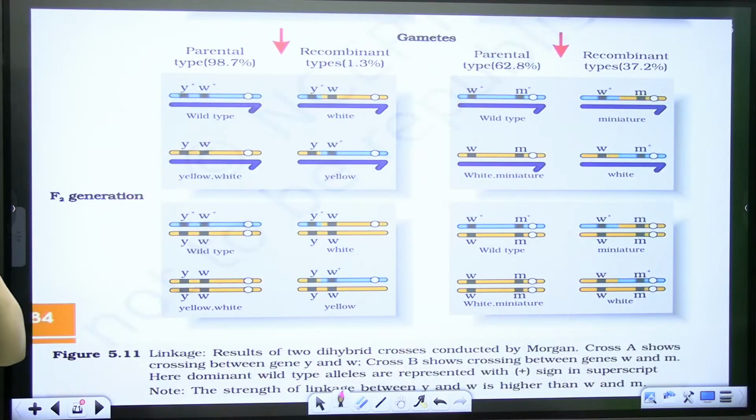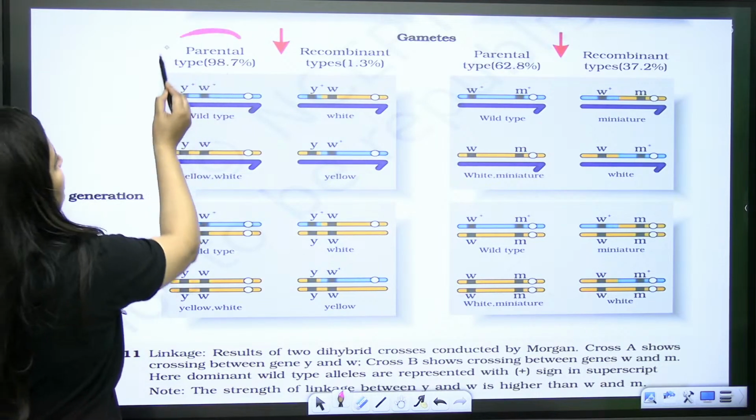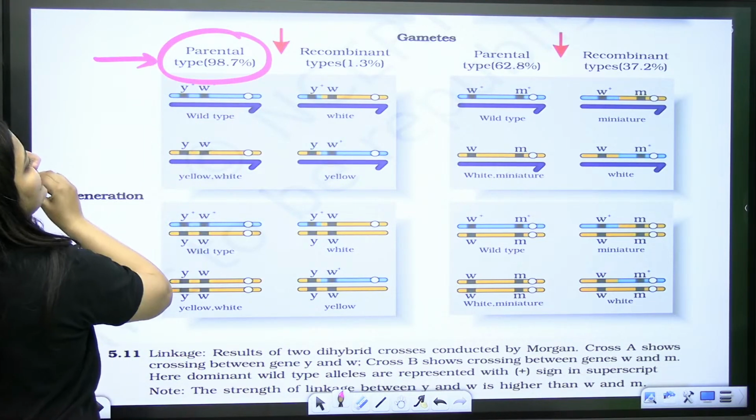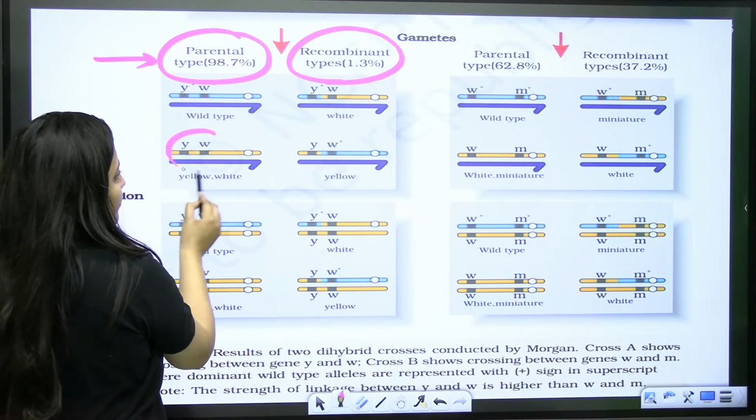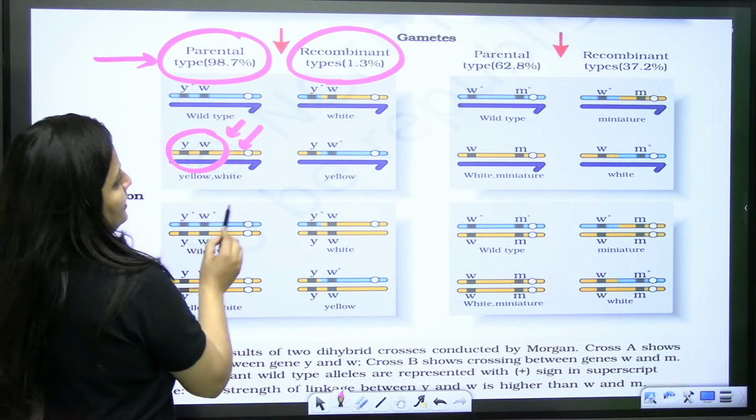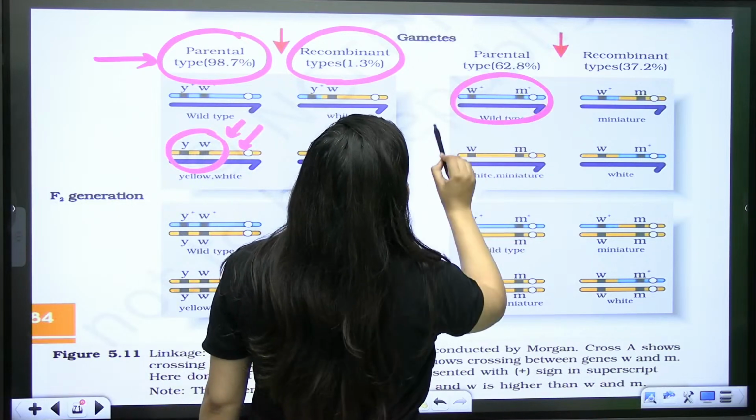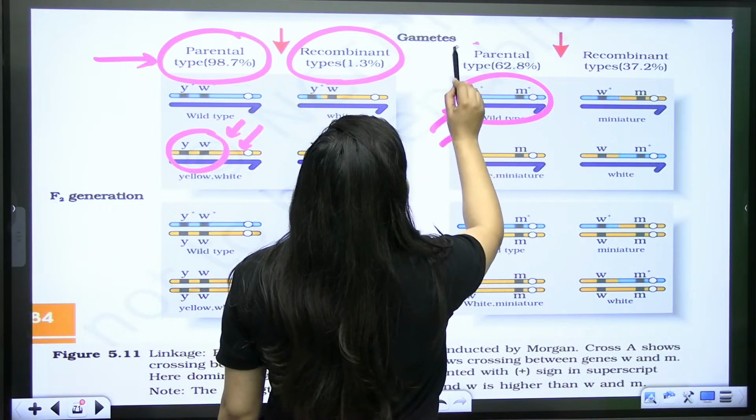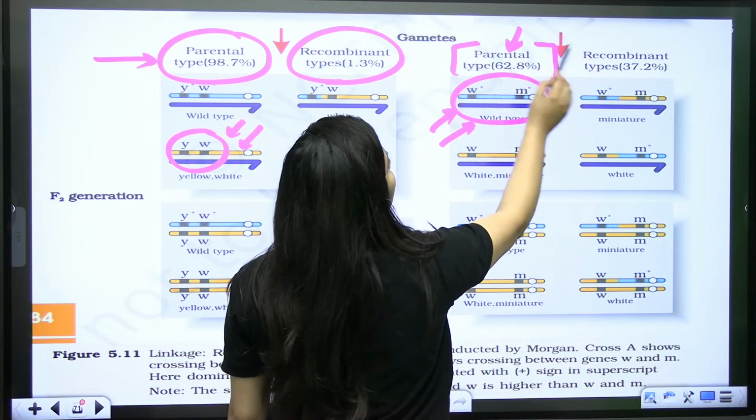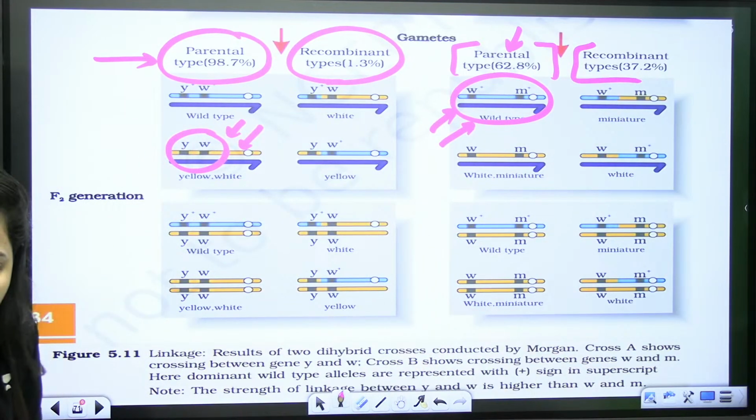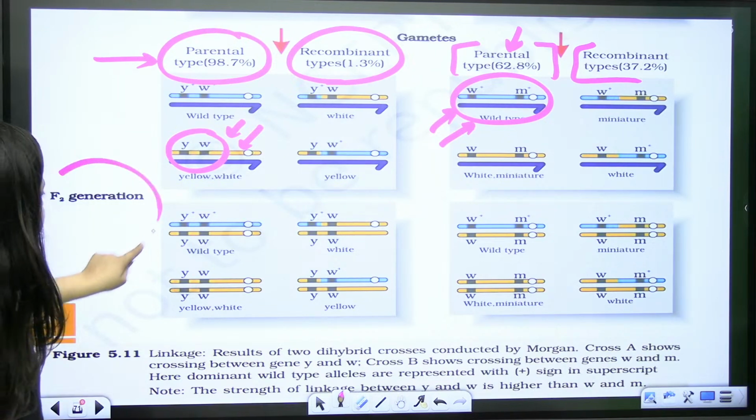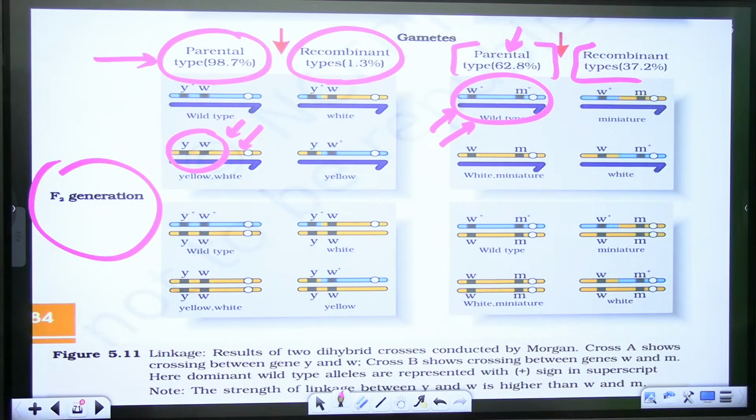Here you can see that in cross A, the parental type is 98.7% and the recombinant type is 1.3%. Why? Because the two genes are close to each other. But here, because there is a distance between these genes, the parental types are 62.8% and the recombinant types are 37.2%. Now got it? This is what you will see in the F2 generation.